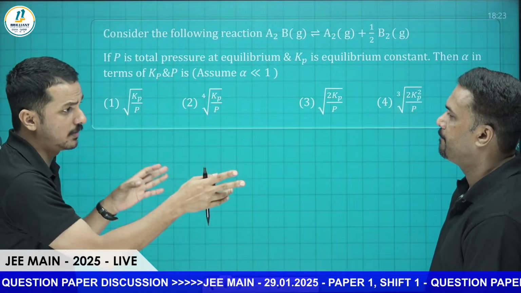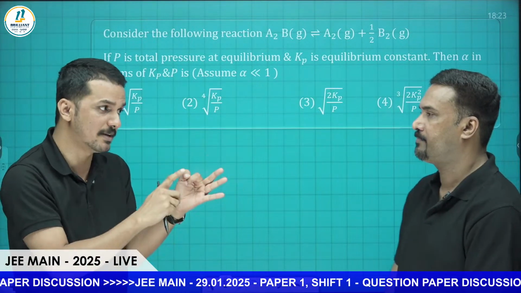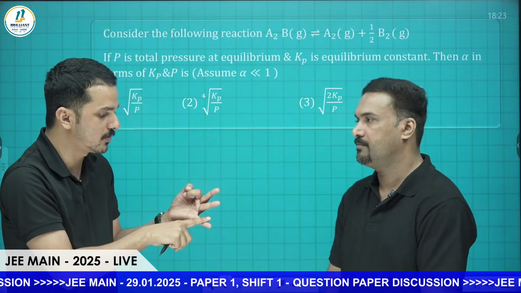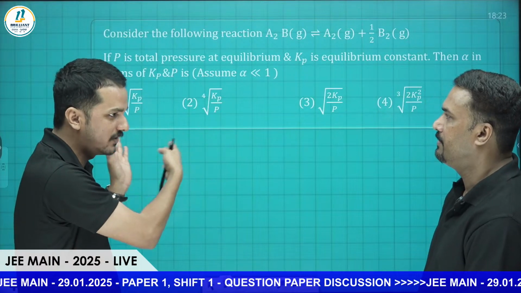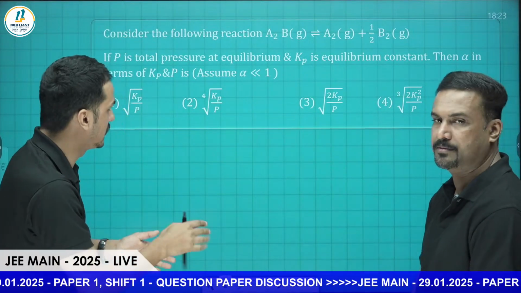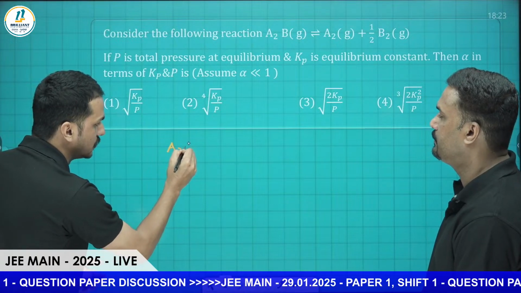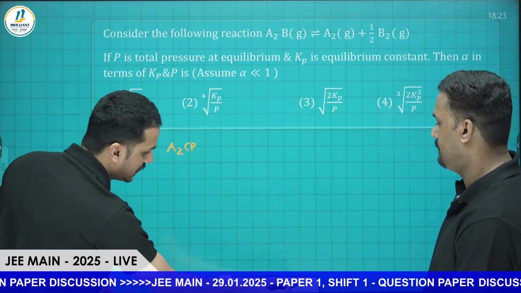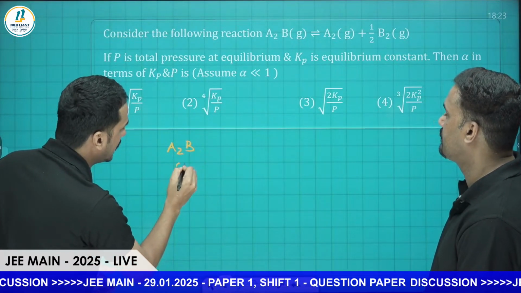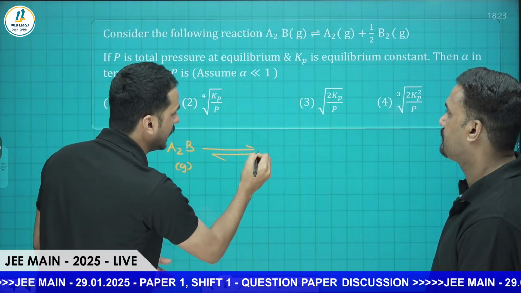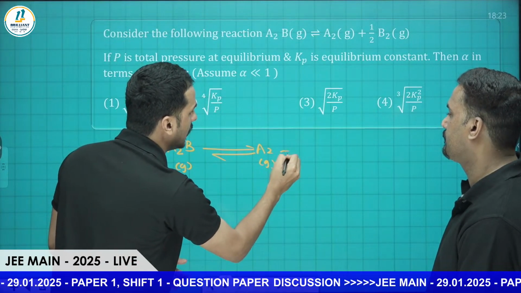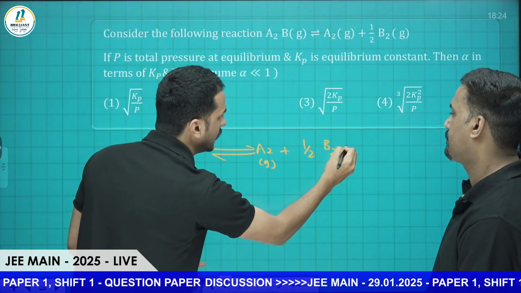But one thing I have to tell before starting this question: they follow the same pattern. Questions on equilibrium constant and pressure, we have already seen and solved the same type in this session. So we can start. We start with the equation: A2B gas reacts to form A2 gas plus half B2 gas. This is the equation.